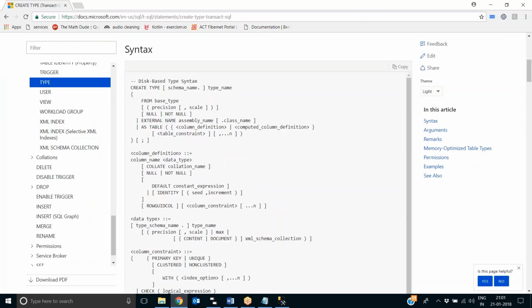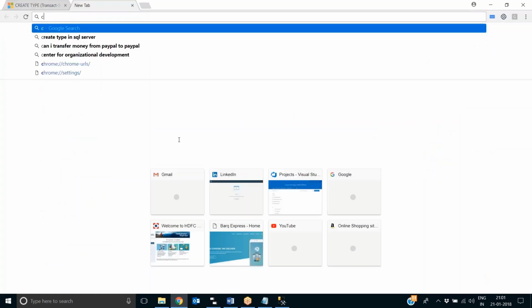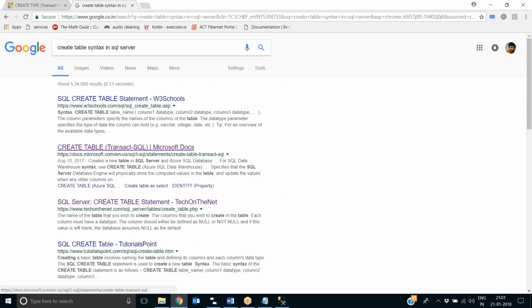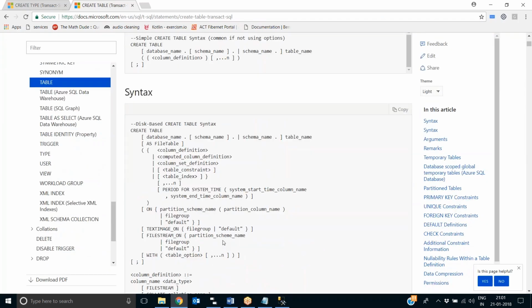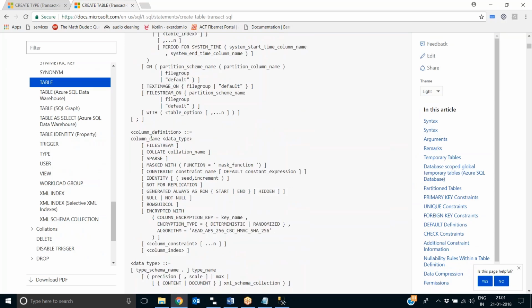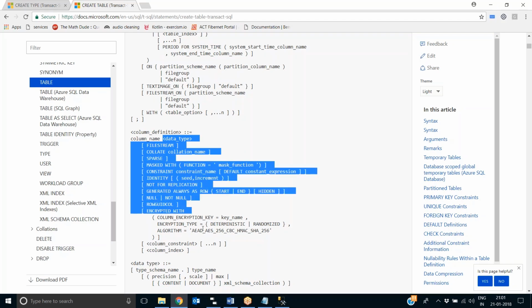So this is the syntax for a create type. Create type is nothing but, we know that SQL Server has a set of data types. If you look at the create table statement, this is the syntax for the create table statement in SQL Server. Here we create a table and then provide the column definitions. The column definition includes the data type and a lot of other properties of the column.